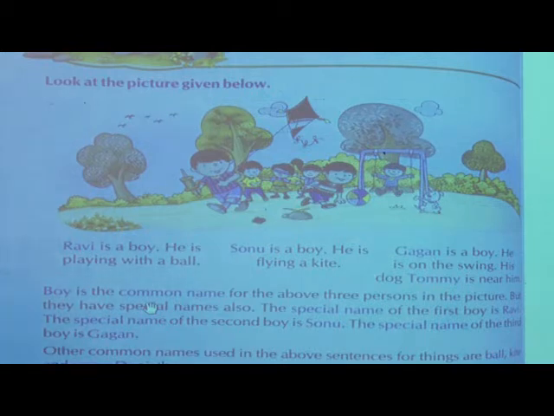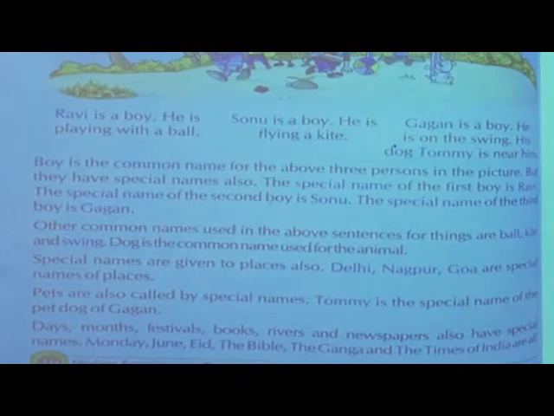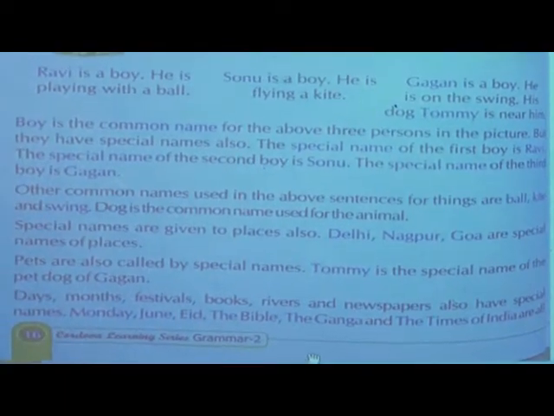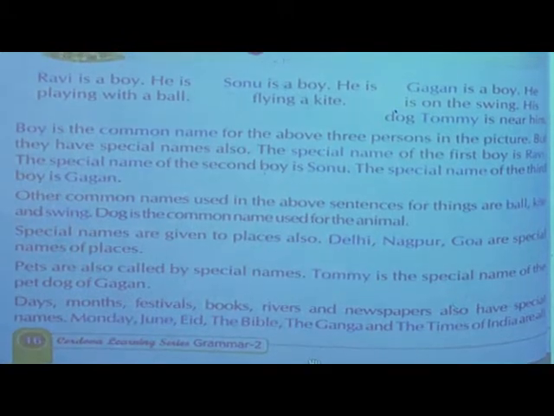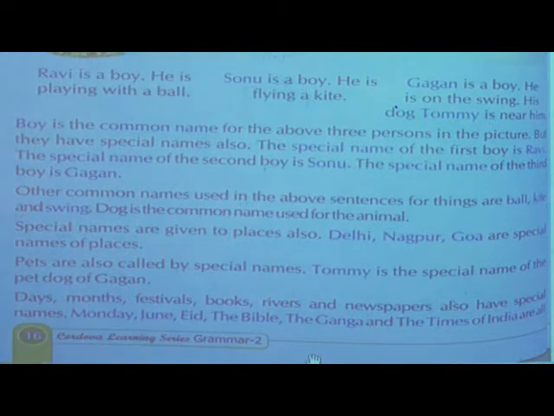Then see here. Other common names used in the above sentences for things are ball, kite and swing. Dog is the common name used for the animal. Then special names are given to places also. Delhi, Nagpur, Goa are special names for places.